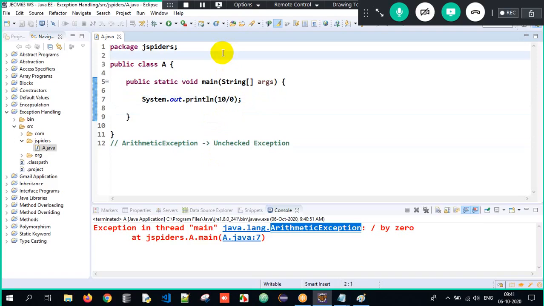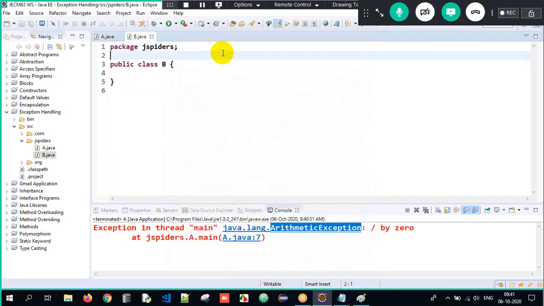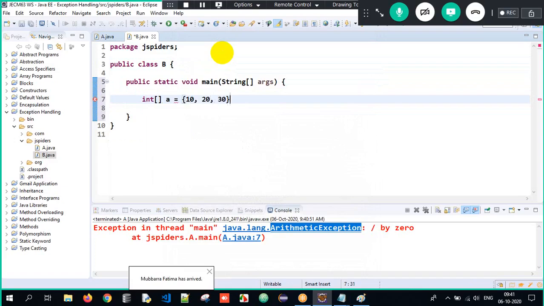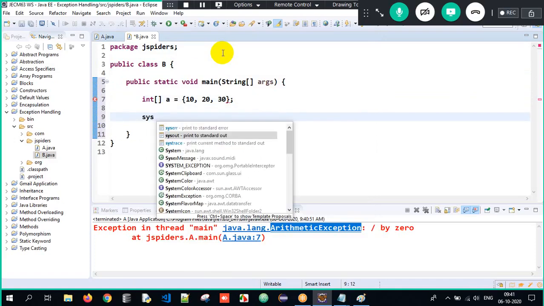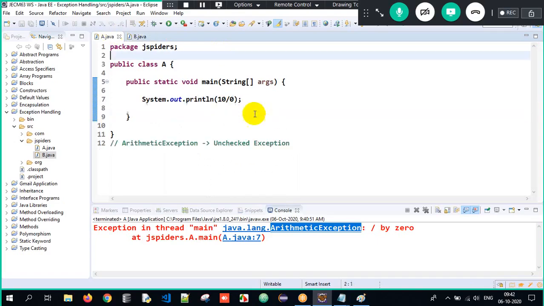Clear? Similarly, we have one more. Next 15 minutes you need to have patience. I'll create one more class called B, and now I will have my main method wherein the execution will begin from. Now I create an array here, 10, 20, 30, and I just try to print it as sysout a of 1000.